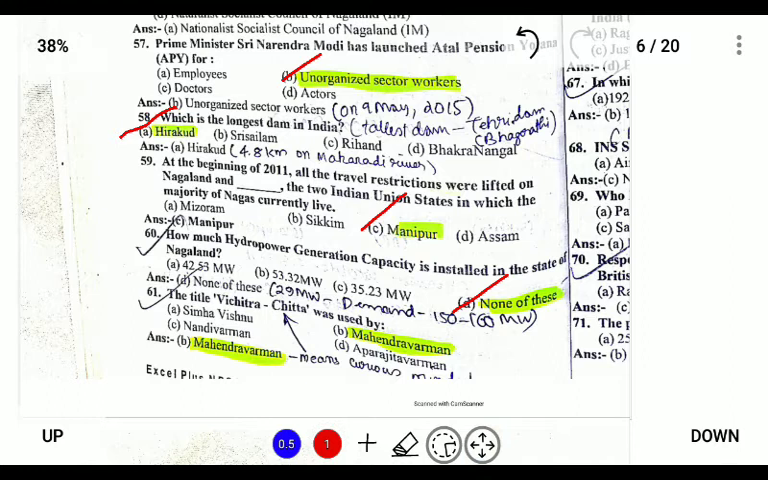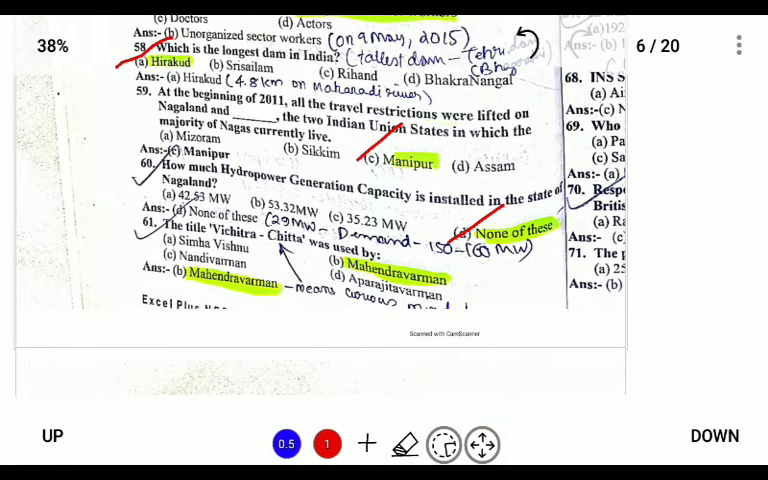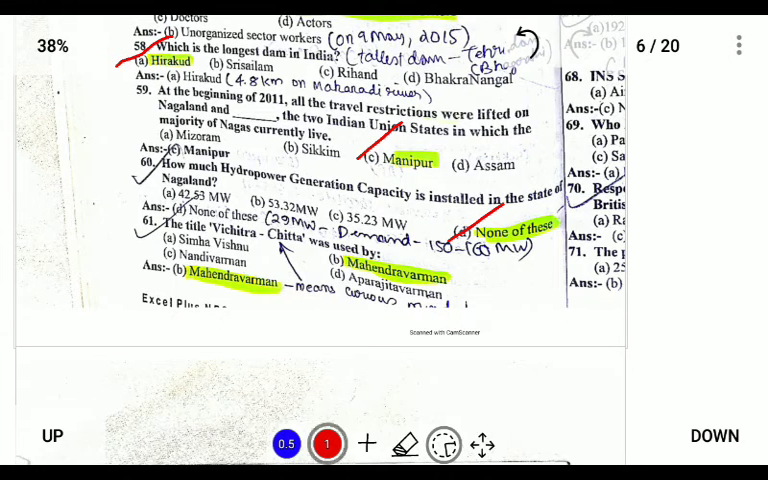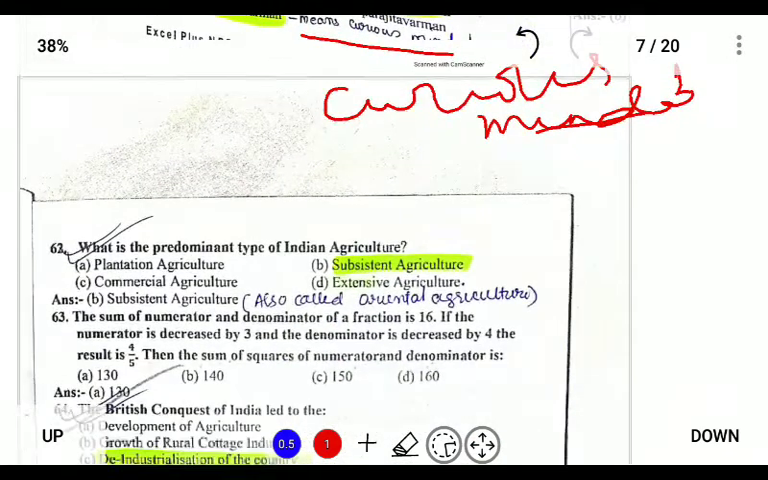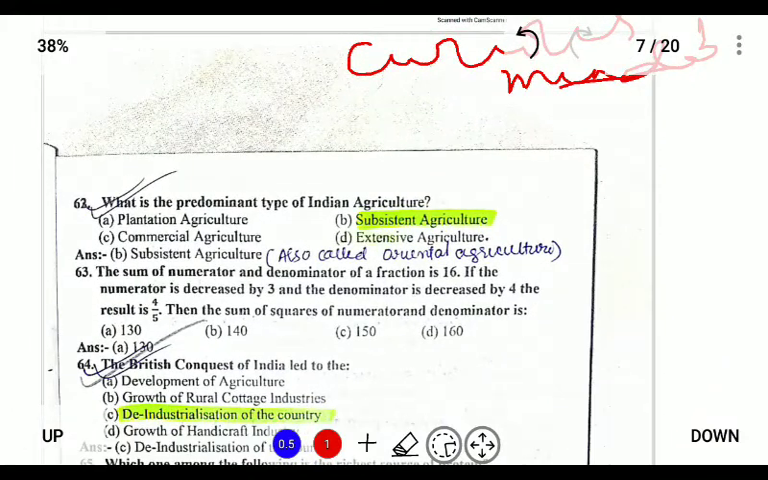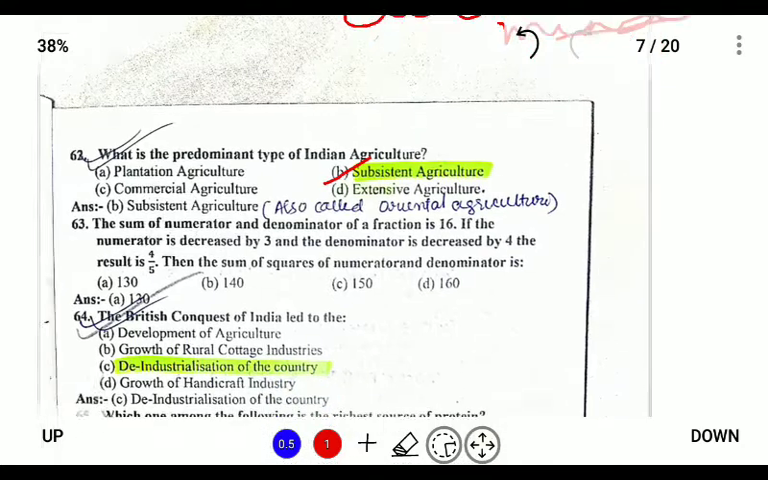The title Vichitrachitta was used by Mahendravarman. Mahendravarman was called by the title Vichitrachitta, which means curious minded. So the title was given to Mahendravarman. What is the predominant type of agriculture? Subsistence agriculture. Subsistence agriculture is that type of agriculture in which crops are grown for self-consumption, and it is also known as Oriental agriculture.